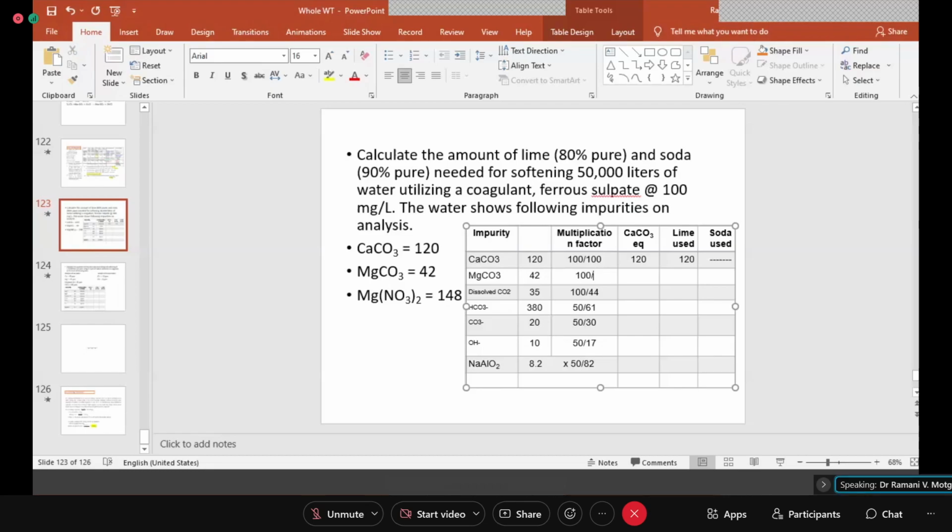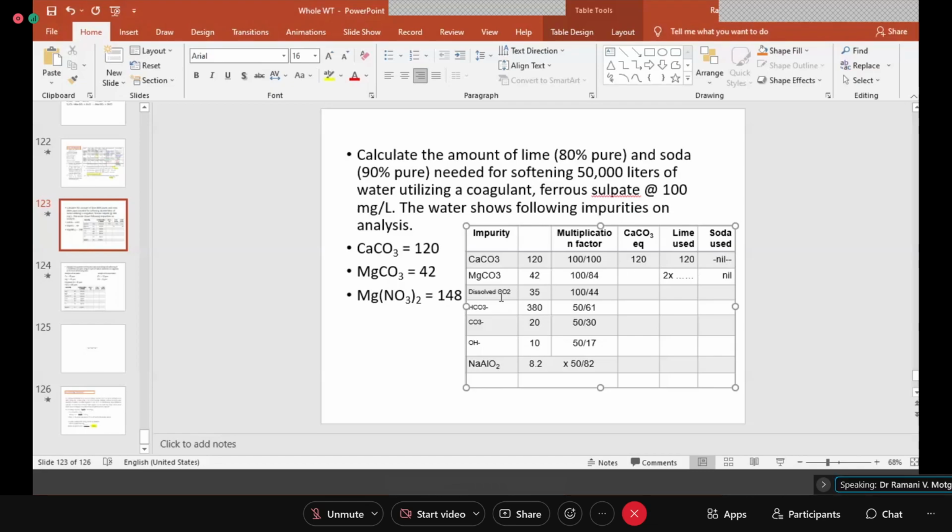Carbonate is 60 plus 24, this is 60, right? Plus 24, that will be 84, right? So how much should come here? That you see. So this will be CaCO3 equivalent. Now magnesium temporary hardness requires twice. Here you can put a dash and this will not require anything, so you write here nil. You can write here also nil.